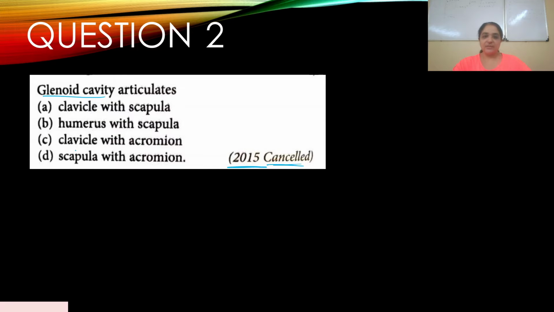C. Clavicle with acromion. D. Scapula with acromion. We know that the glenoid cavity is present in the scapula, but it articulates with the humerus. So clearly B is the right answer.